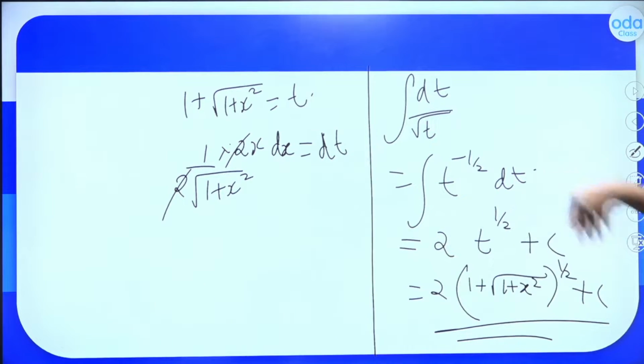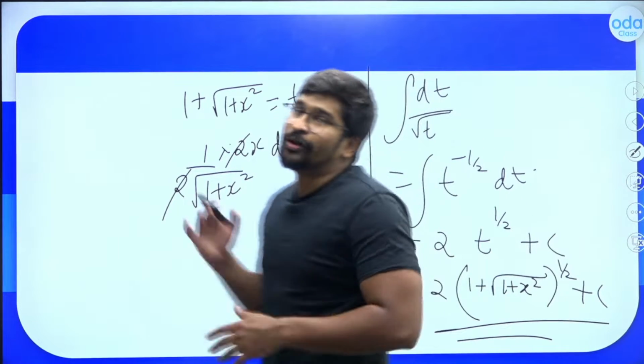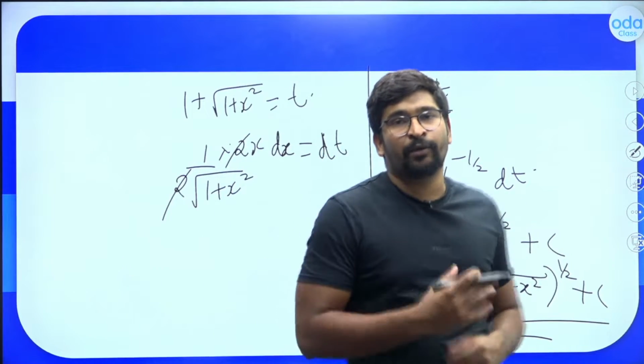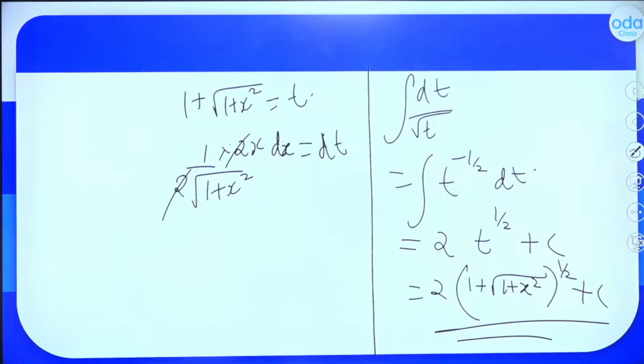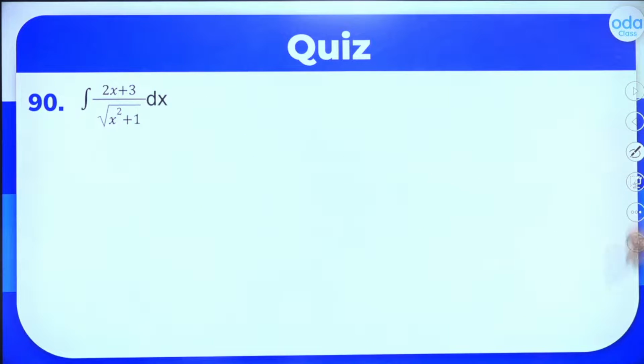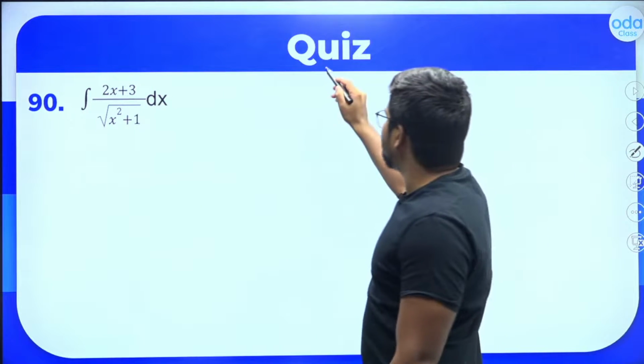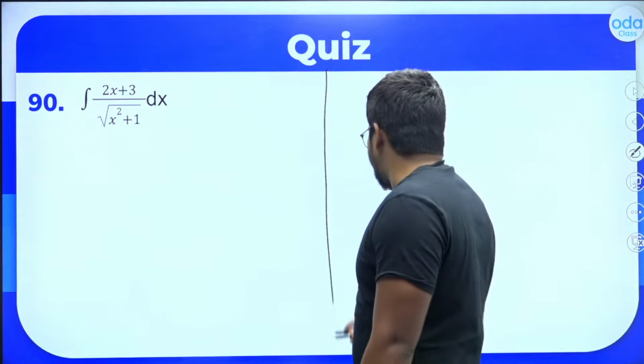Okay, so it's perfectly fine if you did not get the answer, but try to observe it and try to get the answer to this question. These similar questions have come in JEE Mains in the past. This is a Mains level question. So this is 2 into 1 plus root of 1 plus x square whole raised to 1 by 2 plus c. That's the question. Now let's move on to the next question, which is 2x plus 3 divided by root